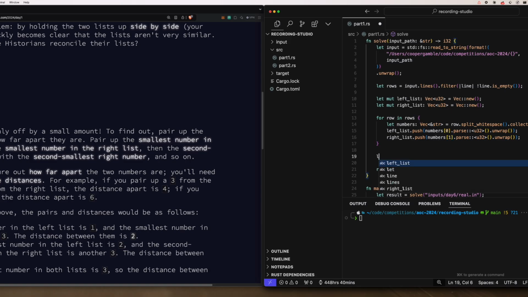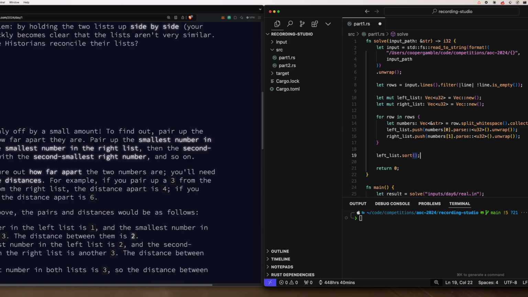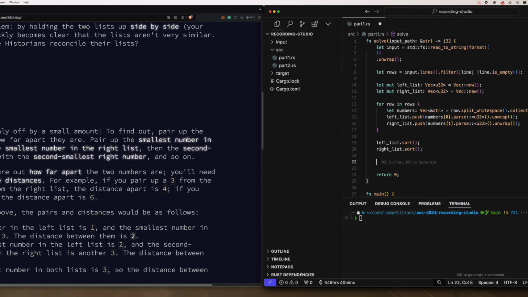Now we have our two lists of numbers, and as I mentioned, we do want to sort them because this is how we're going to ensure that we're comparing the first smallest number in the left list with the first smallest number in the right list, and so on. They're of course guaranteed to be the same length because our input columns have the same number of rows.